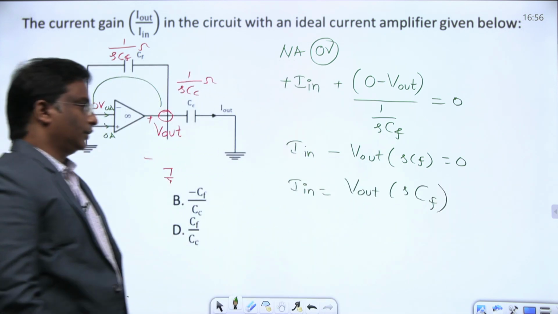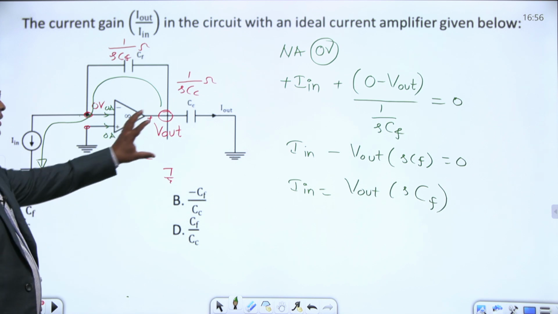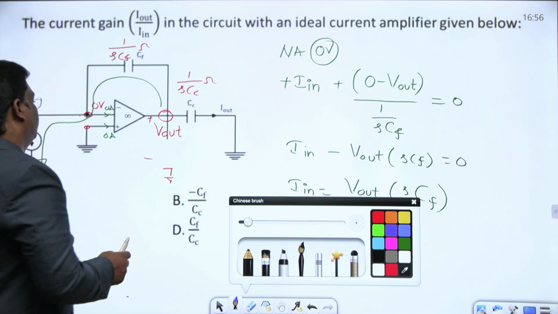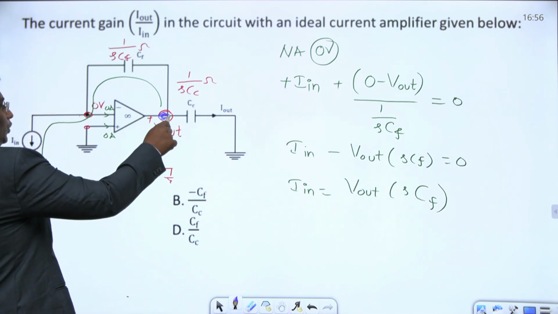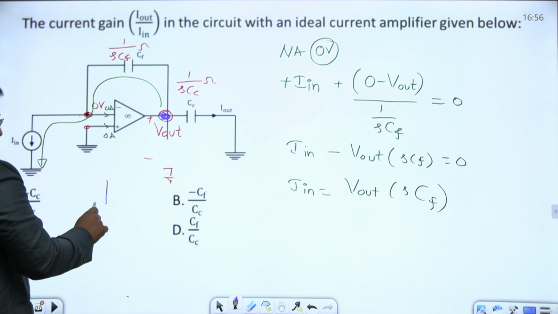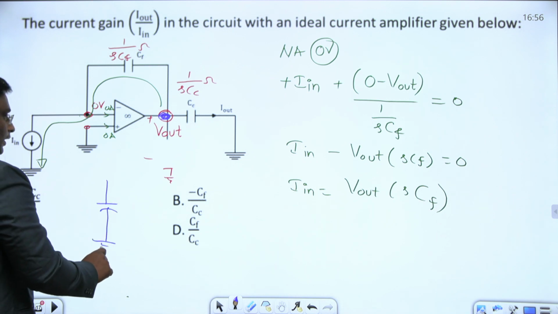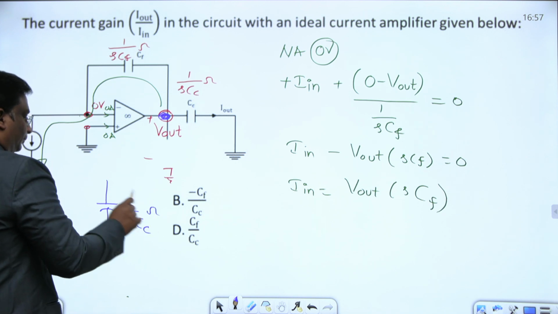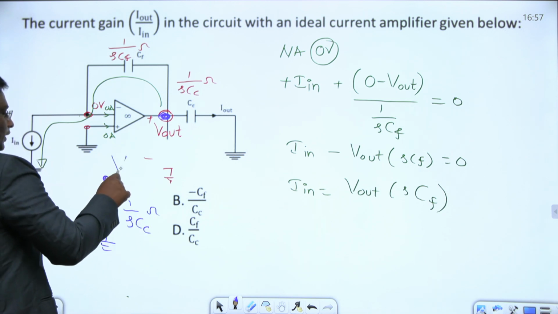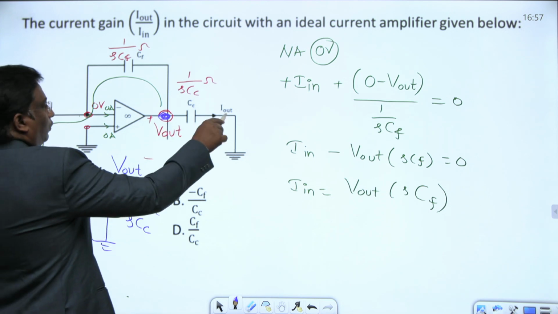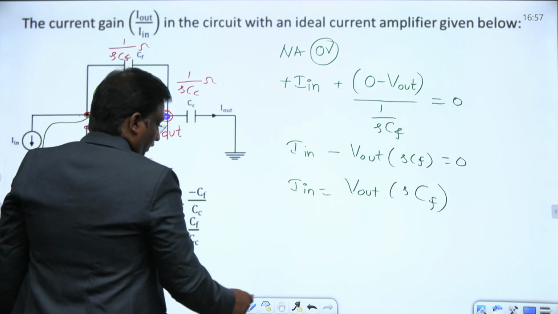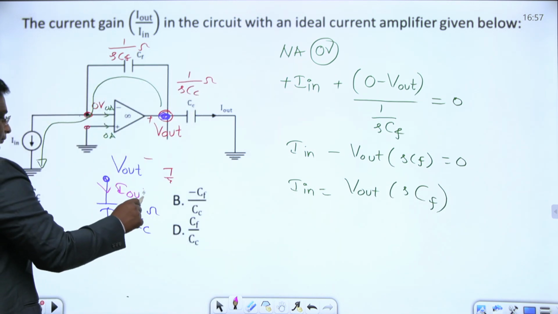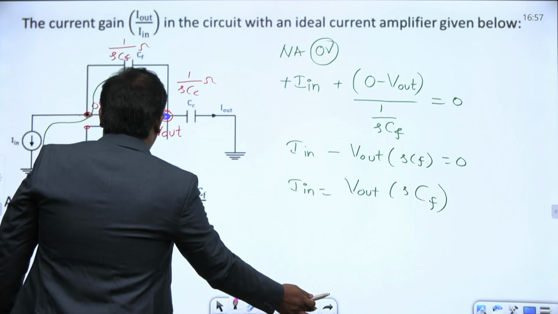That's all, finished. And if I see the output part of the circuit, how does it look? Notice here, this is the output node V out, and this is a capacitor CC, or in S domain, 1 by S CC ohms. The voltage across it is V out, and the current flowing through it is nothing but I out.